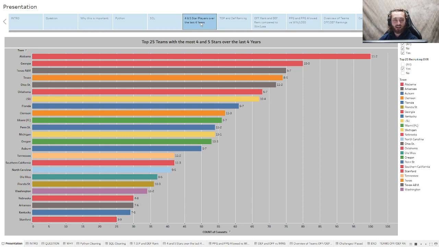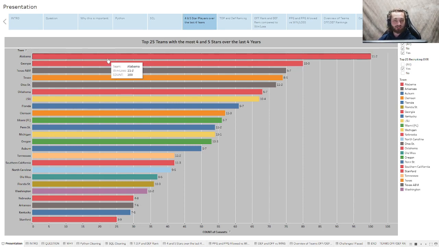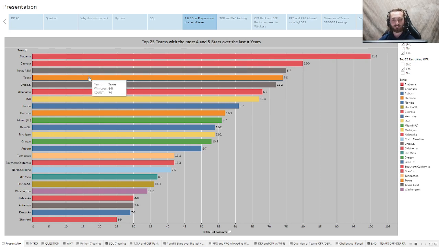The first chart I have here shows the top 25 teams with the most 4 and 5 stars over the last 4 years. At the top, you see Alabama and Georgia, which you might expect as Georgia won the national championship and Alabama has been consistently a very good team. But then you see teams like Texas A&M and Texas, who come in at 3 and 4 on this list, but their records were 5 and 7 and 8 and 5 respectively.